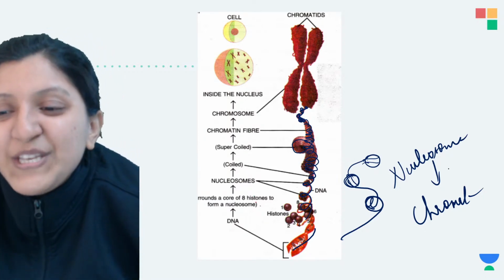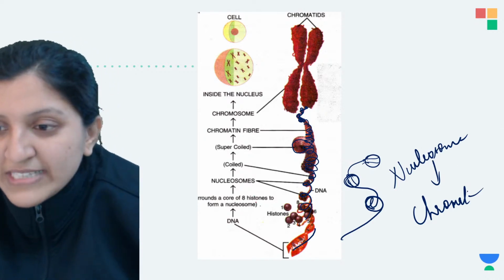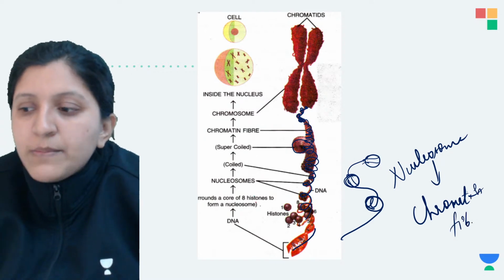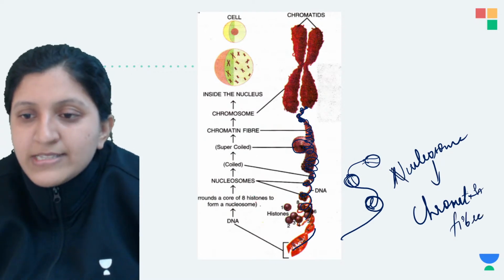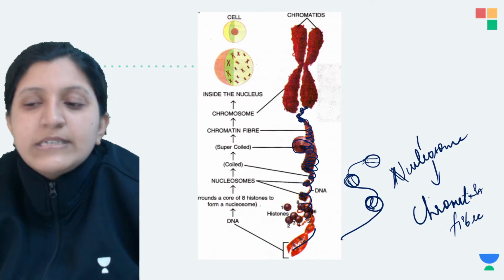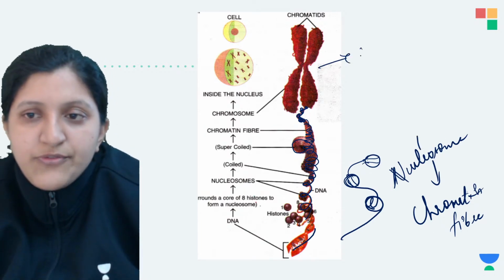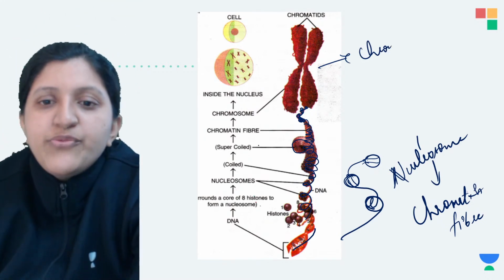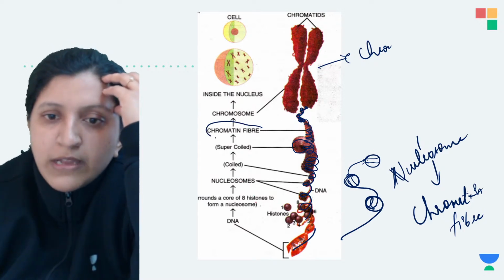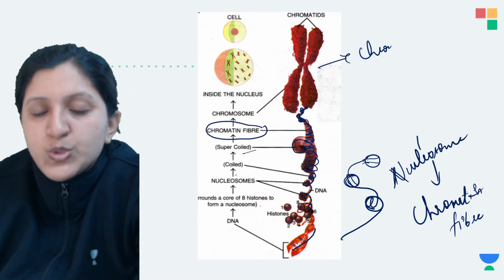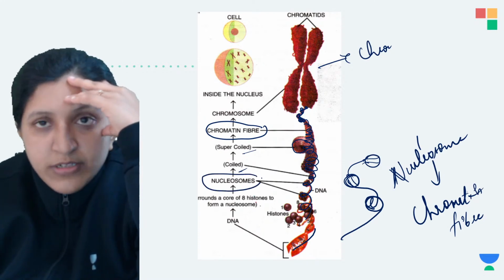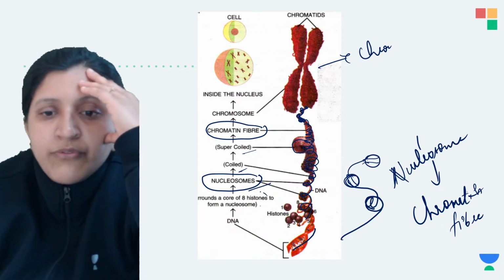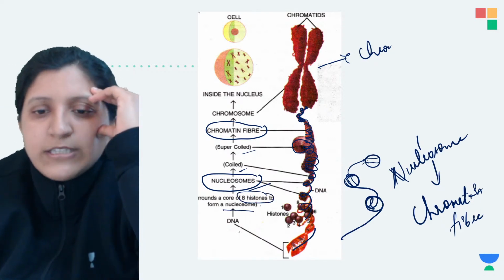Basically the nucleosomes are going to arrange themselves as the chromosome. Here the chromatin fiber will arrange itself, and later there is coiling and then you can see formation of this chromosome. If you try to pull out the thread from the chromosome, it will be a chromatin fiber which is coiled and supercoiled, and you can find further separation. You can find the nucleosomes clearly, and further, 8 histone cores, that is to form the DNA.